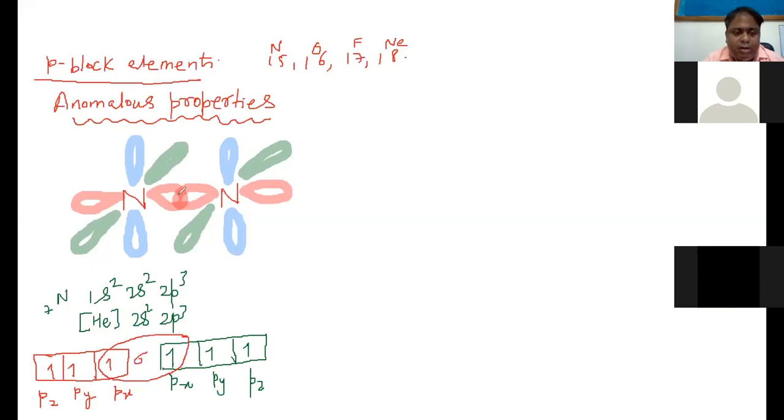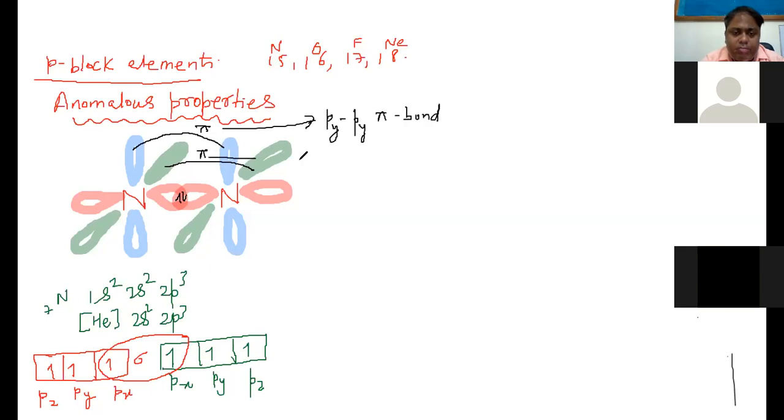a strong bond because they can come closer. And since they are close enough, they can form a py pi bond and a pz pi bond also. So this pi bond is actually the py pi bond.